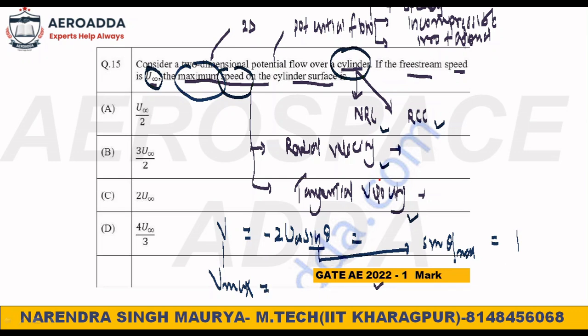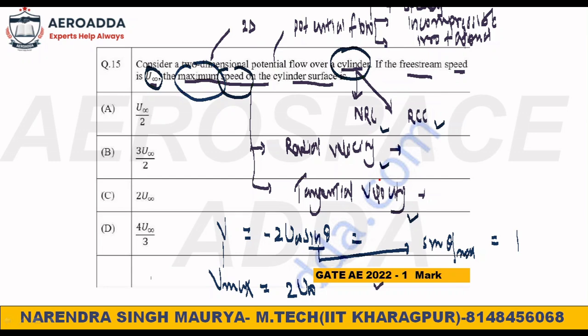So the maximum velocity is 2 u infinity. Don't bother about the plus or minus sign, because the minus sign you got is correct, no doubt about it, but here they are interested in the magnitude only.